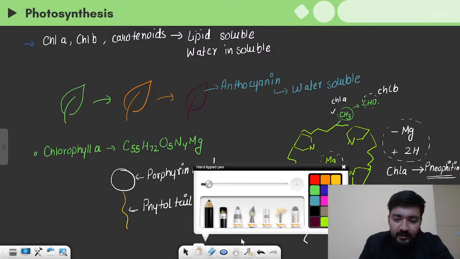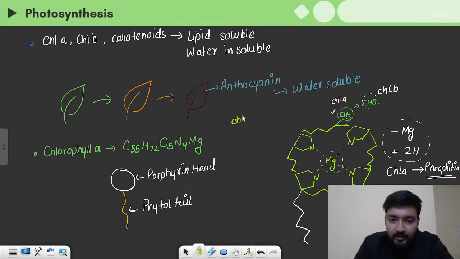Now if we think very logically about this, then chlorophyll B's molecular formula will look something like this. See, carbons are the same, right? So it will be C55, but as you can see, 3 hydrogens are removed and only 1 is added. So instead of 72, we'll have 70 hydrogen, right? So hydrogen is going to be 70. One extra oxygen is introduced, so oxygen is going to be O6. Nitrogen does not change, N4 and Mg. So this is the molecular formula of chlorophyll B.